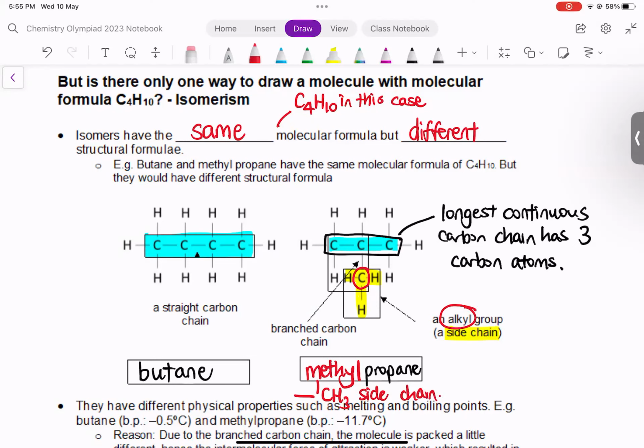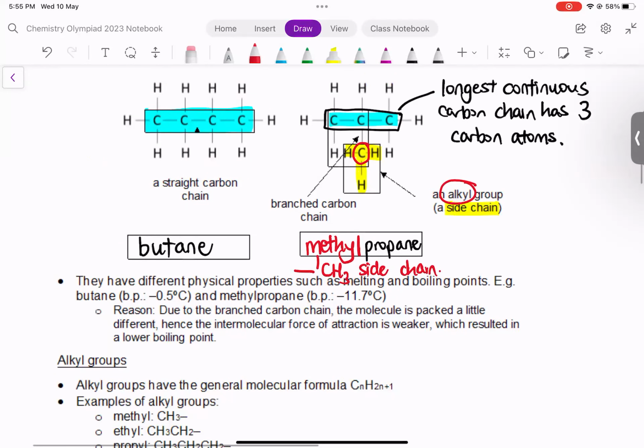Okay, methyl is called CH3. So this is methyl propane. Now, isomers like butane and methyl propane, they will have different physical properties. The most common one is melting and boiling point. You can clearly see the boiling point which is given to you for butane and methyl propane are not the same. All right, so isomers will have different physical properties.